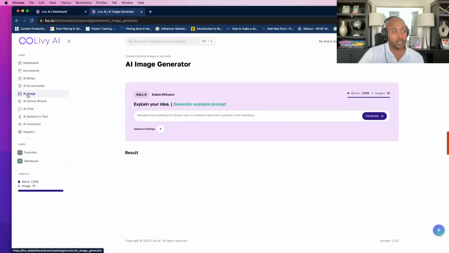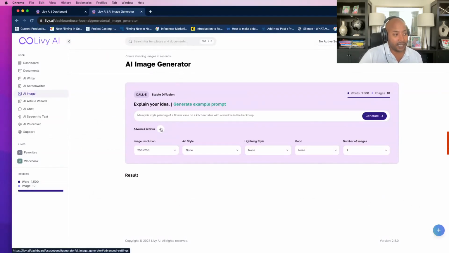Our AI image generator, right now we're integrated with DALL-E as well as Stable Diffusion. There are other image generation tools that are out there that we're planning on integrating in the near future. Of course, share your feedback in the comments and we'd love to address them. And here, we give example prompts. We have advanced settings: image resolution, art style, lighting style, mood, and the number of images you'd like to generate. Again, in our free package, we do start off at 10 images, which is, I think, a great way to test out the tool. But over time, if you upgrade, you can get more content as well.